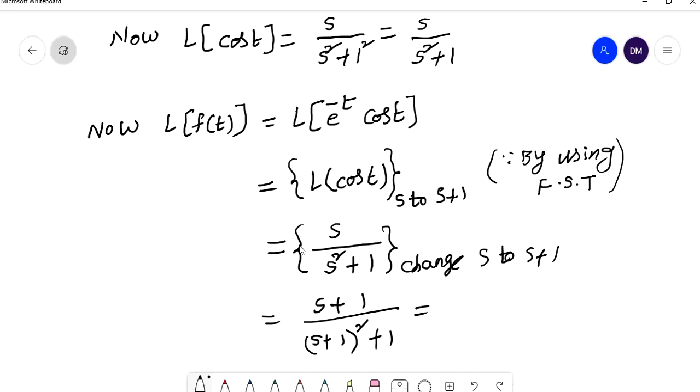So this is equal to s plus 1 by, expand this one by using the (a plus b) whole square formula. s square plus 2s plus 1, plus 1 is plus 2, right? So L of f of t is s plus 1 by s square plus 2s plus 2. I can take this one as f bar of s. Okay, now what is that?